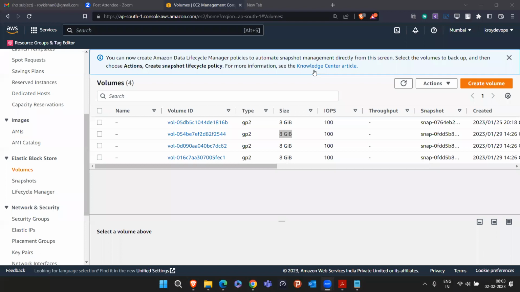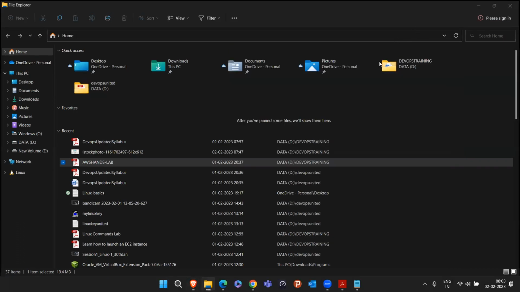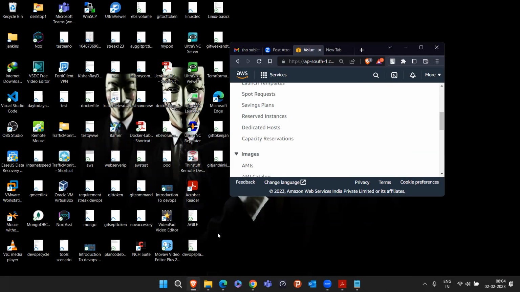How are volume files created? See, again, I will tell you how the volume files, everything is created. There are 4 to 5 things you have to understand before understanding the volume. I think I have a document available that I wrote a few batches back. So let me check quickly if I have that.